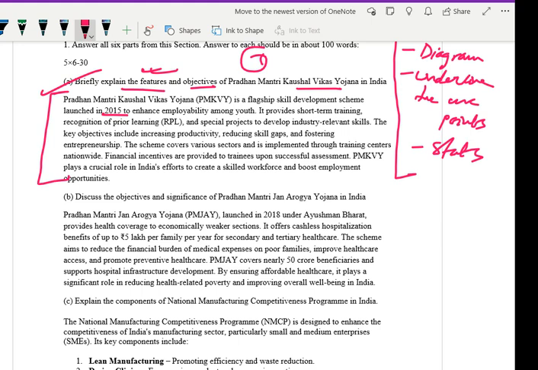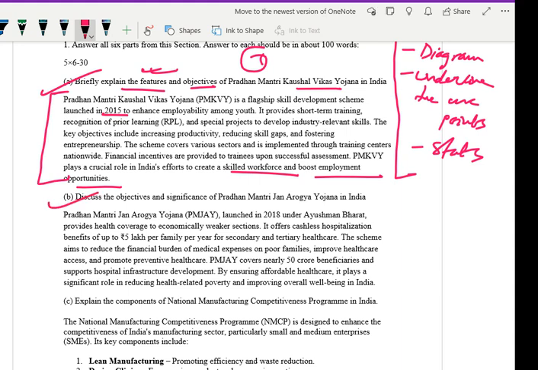So Pradhan Mantri Kaushal Vikas Yojana is a flagship skill development scheme which was launched in 2015 to enhance employability among youth. It provides short-term training, recognition of prior learning, and special projects to develop industry relevant skills. The key objectives include increasing productivity, reducing skill gaps, and fostering entrepreneurship. The scheme covers various sectors and is implemented through training centers nationwide. Financial incentives are provided to trainees upon successful assessment, and PMKVY also plays a crucial role in India's effort to create a skilled workforce and boost employment opportunities. Very scripted, but I have mentioned all the points, so you have to write like this. Let us see the second question.